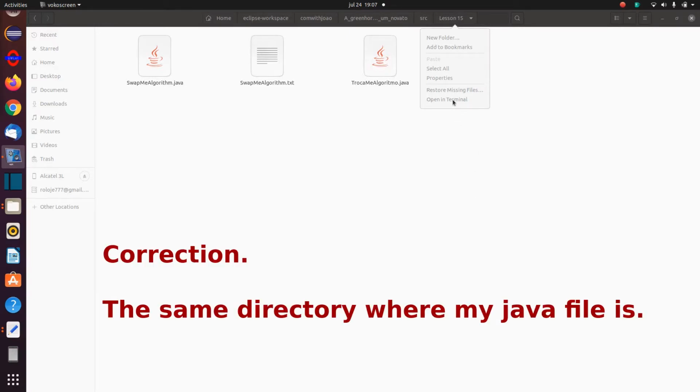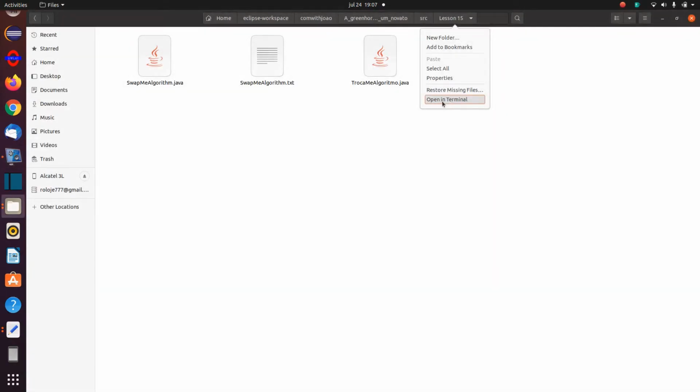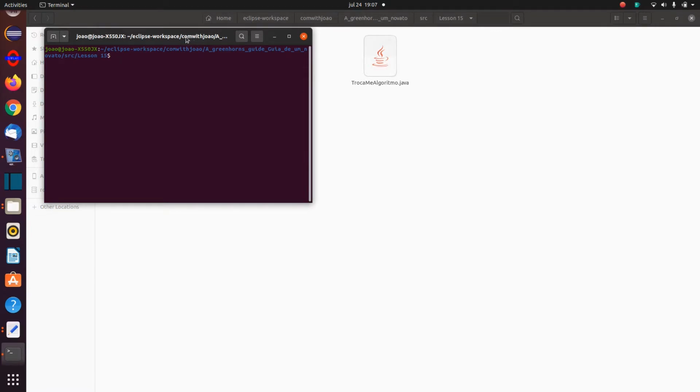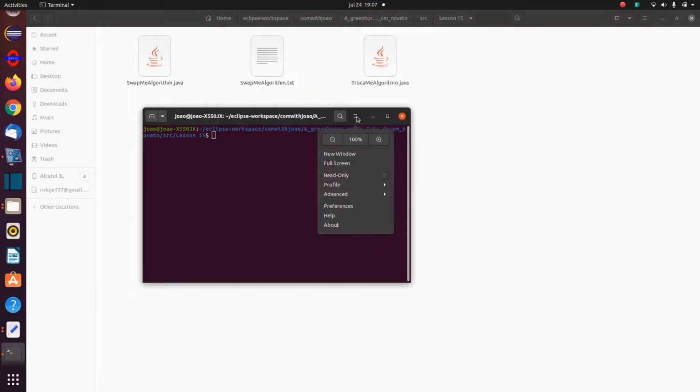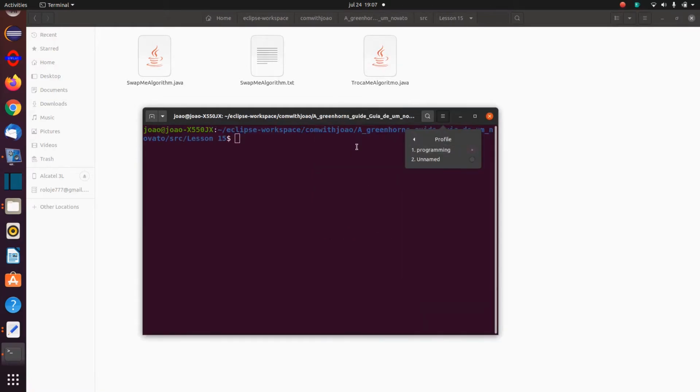And I'm going to open my terminal in the same directory where my class file is. So I'm just going to say open in terminal, and I'm just going to make this bigger for you so you guys can see it better. Okay, slightly bigger, and then I'm going to test it.